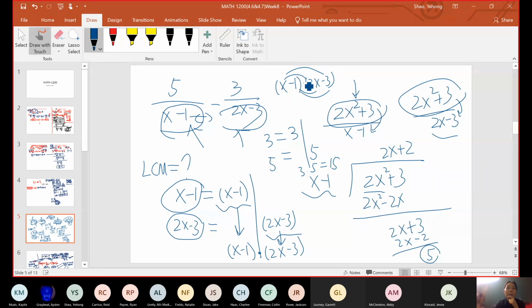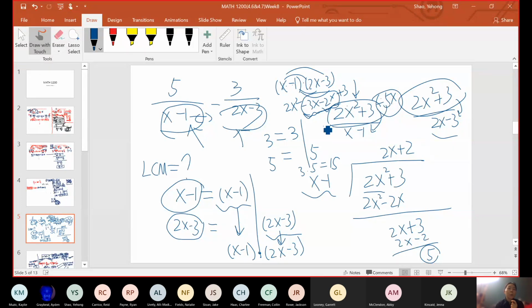You got to do FOIL. x times 2x gives you 2x squared. That is correct. But then when you do x times negative 3, you're going to get negative 3x, and then negative 1 times 2x gives you negative 2x, and negative 1 times negative 3 gives plus 3. So you're missing the two terms in the middle, which is minus 5x. If you put a minus 5x there, that would be correct. So you just made a mistake in the multiplication process. Negative 1 times 2x is negative 2x. x times negative 3 is negative 3x. After you combine negative 2x and negative 3x, you will get negative 5x.